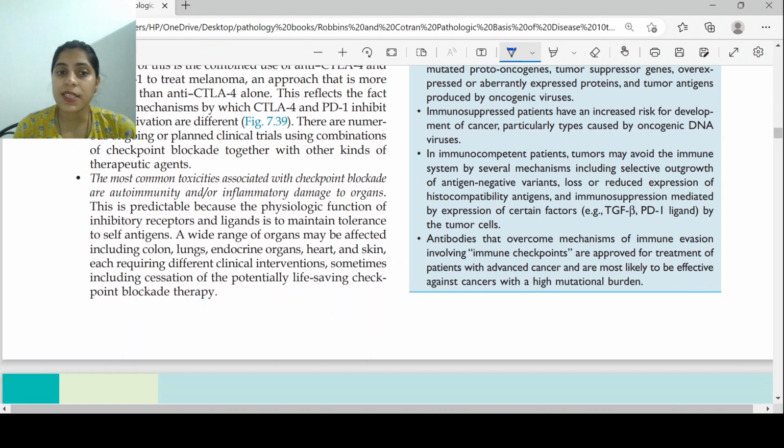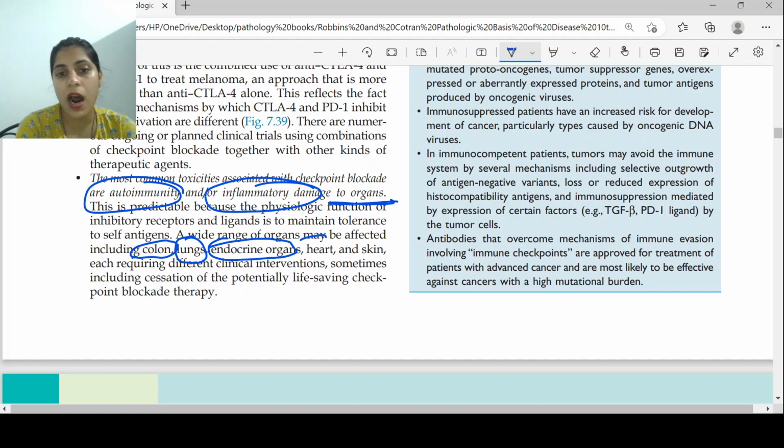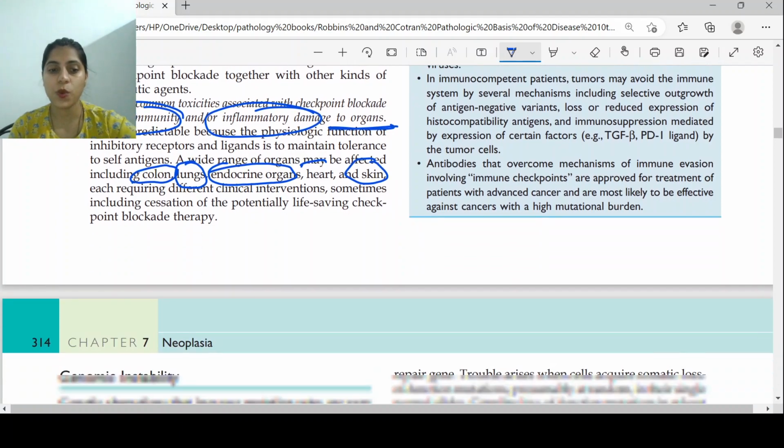The most common toxicities that have been seen: PD1 and PD-L1 inhibitors are preventing the cytotoxic T cell from being killed by the tumor cell, but they are also preventing the cytotoxic T cell from being killed anywhere else. So this will lead to increased life of CD8 cells. This will lead to autoimmune symptoms and inflammatory damage to other organs also. A wide range of organs may be affected. This includes colon, lung, endocrine organs, heart, and skin, so this can be a bit of a double-edged sword.